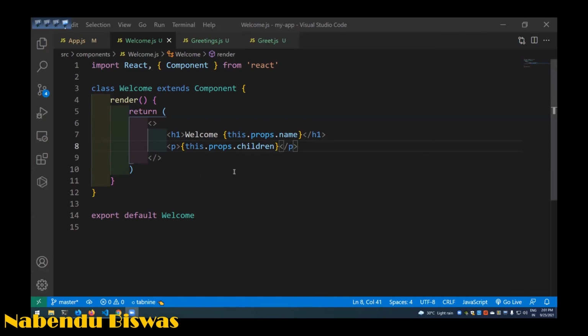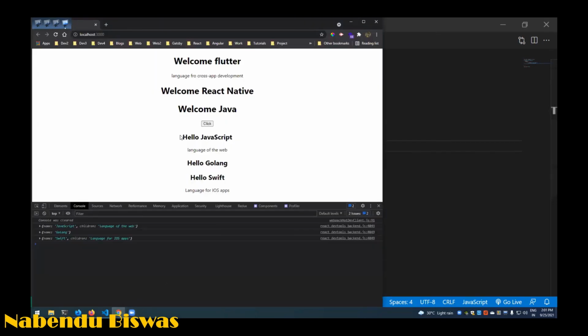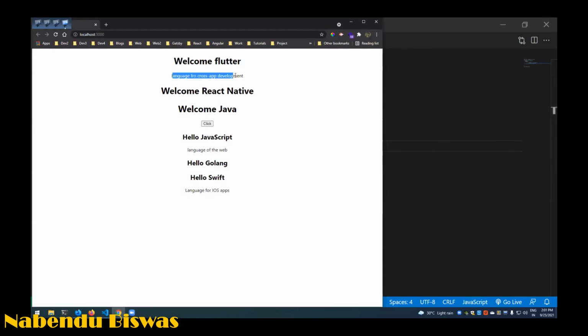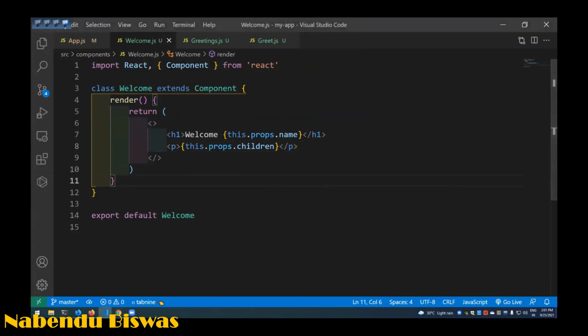Okay, so this.props.children. This is how we do it. And if I come back here, this will come, and Java. So this.props. The this keyword we have to use here. Okay, so this is all about props.